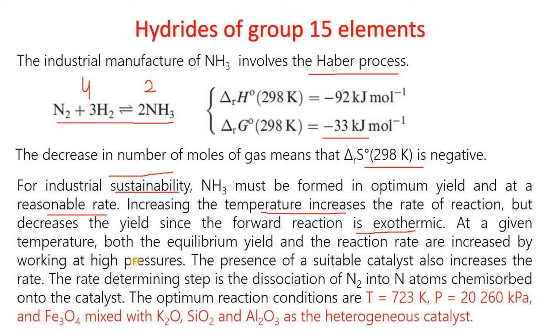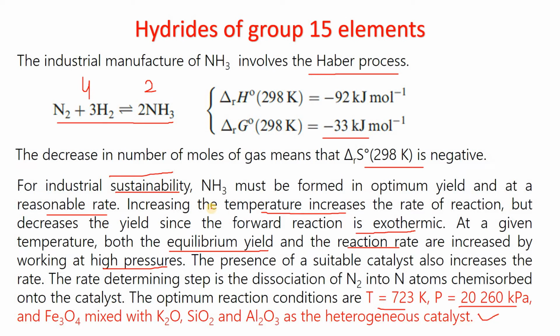So at a given temperature, both the equilibrium yield and reaction rate are increased by working at high pressure. So the optimum conditions are a temperature of 723 Kelvin, a pressure of 20,260 kilopascal, and we use the catalyst iron oxide Fe3O4 mixed with potassium oxide, silica and aluminium oxide as the heterogeneous catalyst.